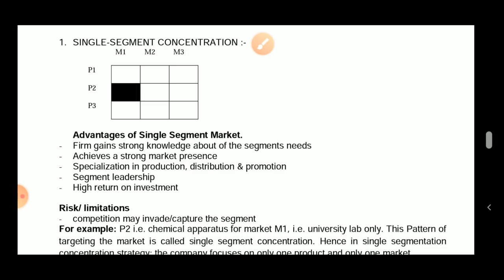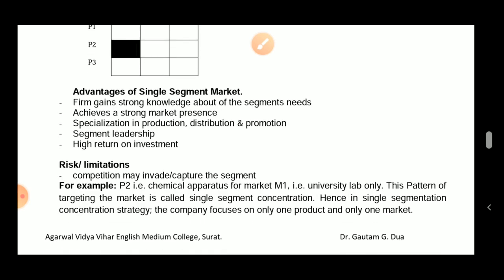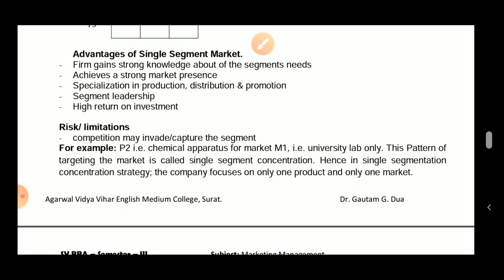But in this case, they didn't have anything to sell or to offer to the market, so the company has to close. All right, let's see here. For example, P2, that is chemical operators, for the market 1, that is university lab only. This pattern of target market is called the single segment concentration. Hence, in single segment concentration strategy, the company focuses only on one product and on one market.